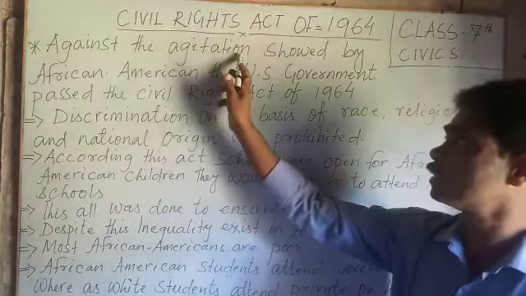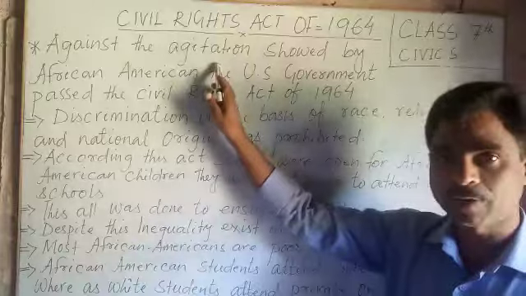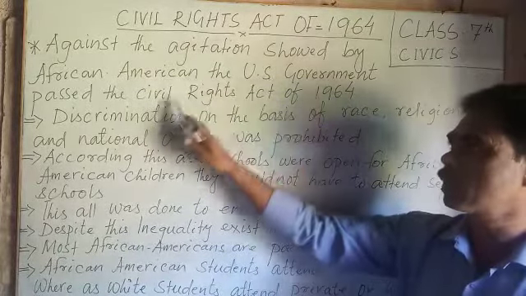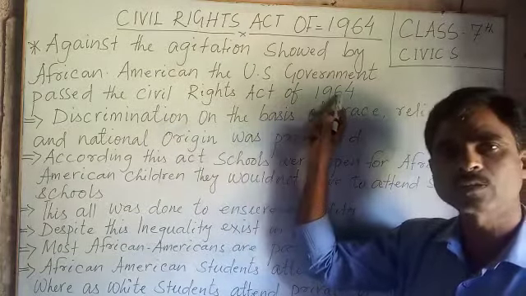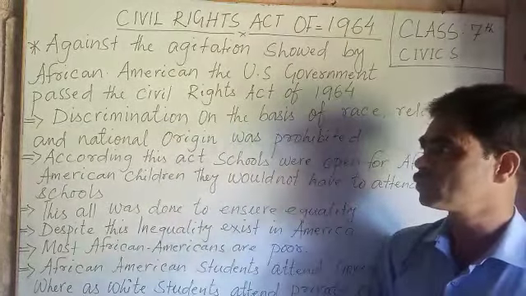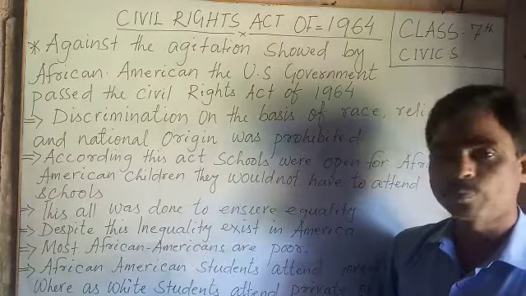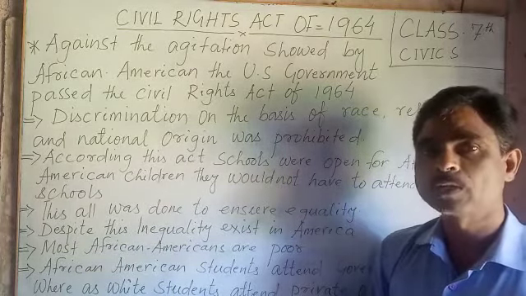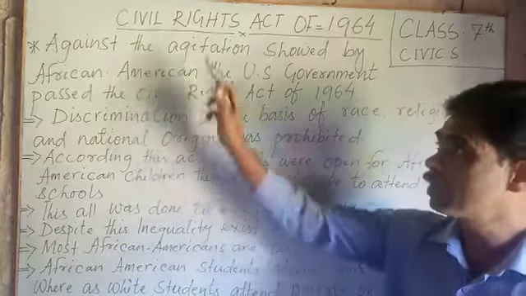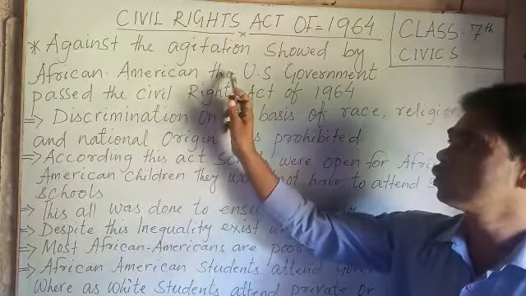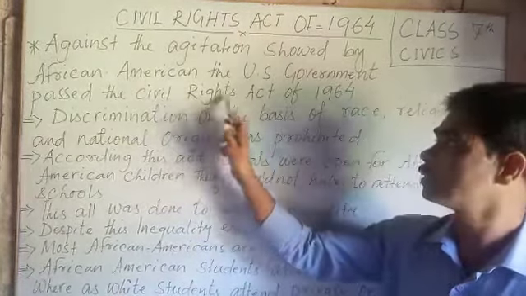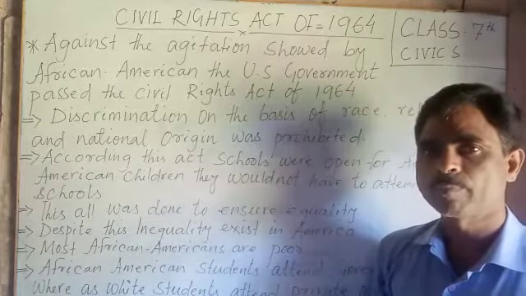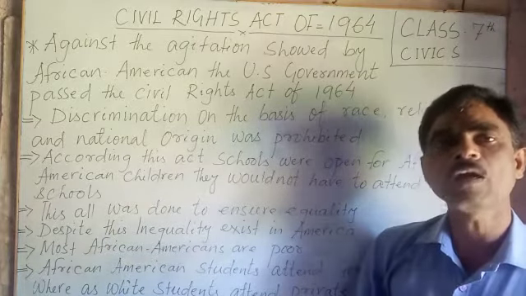Against the agitation, meaning the civil rights movement led by African Americans, the U.S. government passed the Civil Rights Act of 1964 to remove and prohibit this discrimination between African Americans and the original Americans, and to ensure equality among Americans and African Americans.